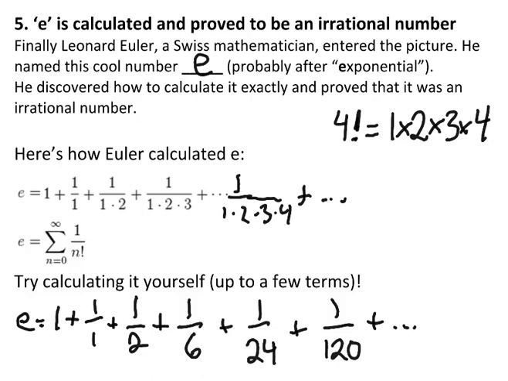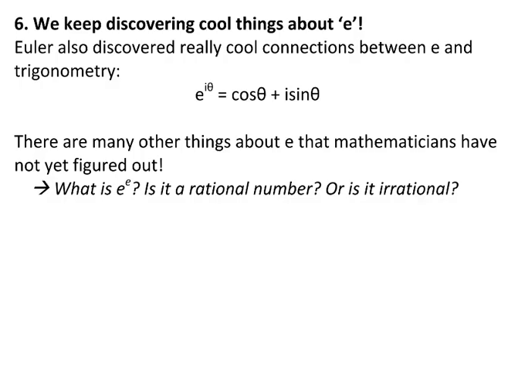So when I add those all up, 1 plus 1 over 1 plus 1 over 2 plus 1 divided by 6 plus 1 divided by 24 plus 1 divided by 120, you'll notice that your number is starting to get closer and closer to 2.72. That's that special number, e, which is our irrational number. So Euler was able to actually prove that this was an irrational number, and he also discovered some more really cool things about it.